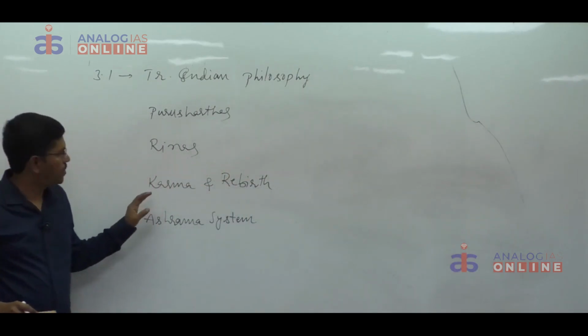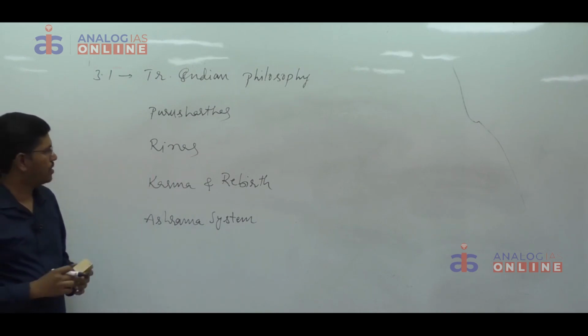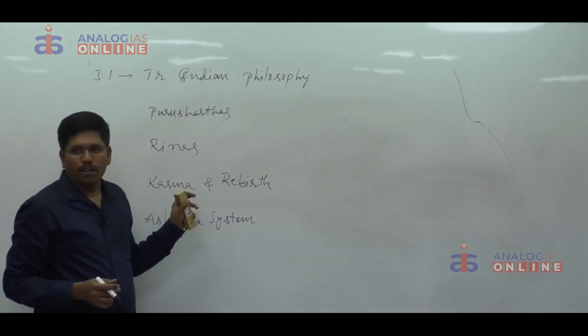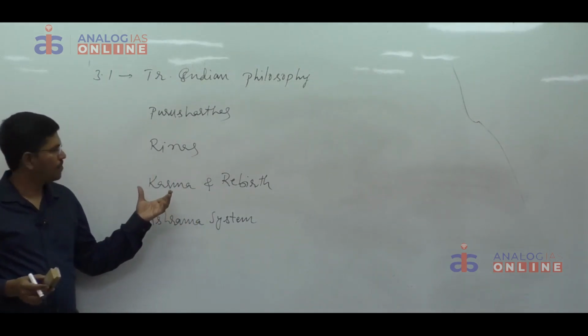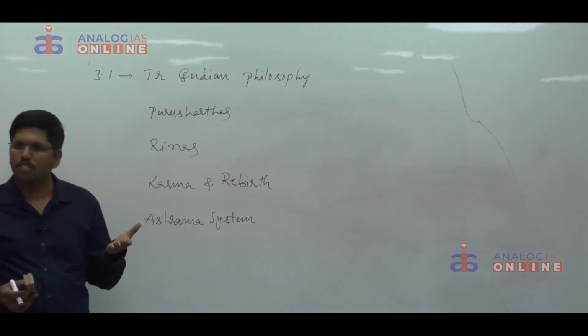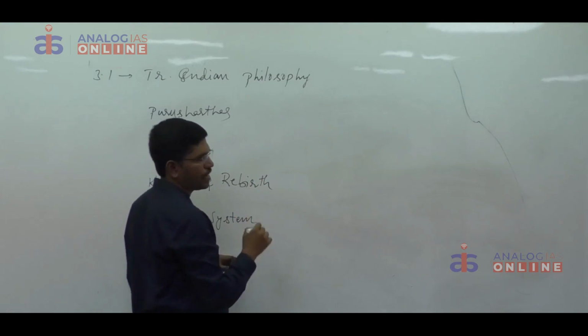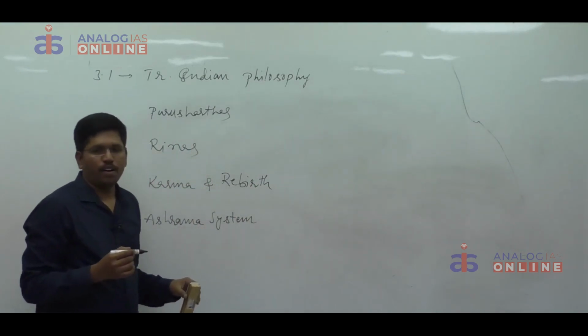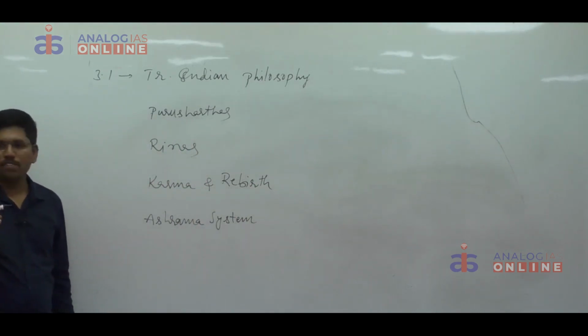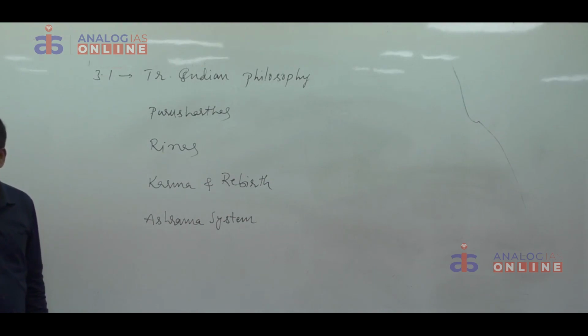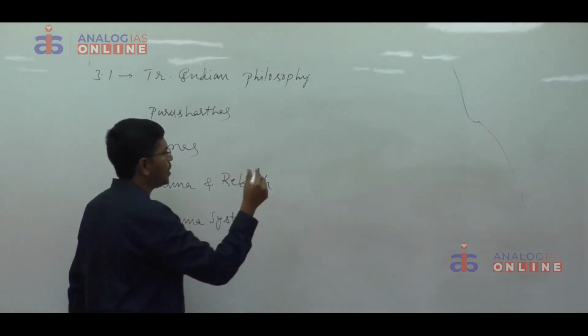Then the next concept is karma and rebirth. Both are interlinked. The concept of karma was mentioned for the first time in the Upanishads. Karma stands for right action, and the concept of karma and rebirth is based on three doctrines or three pillars.